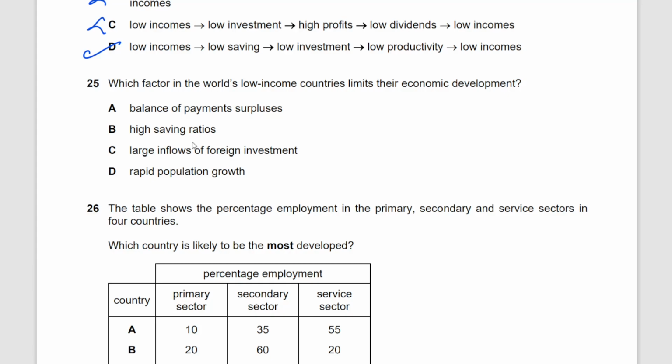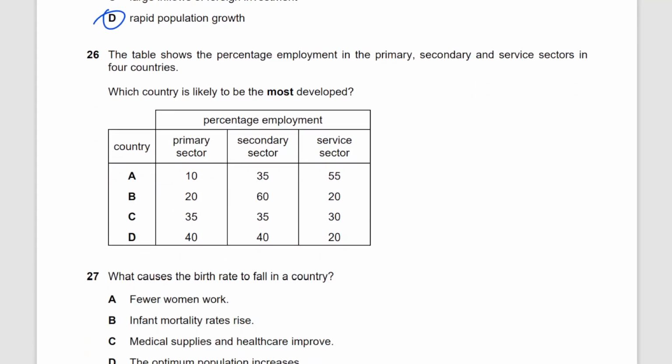There are no high saving ratios in low-income countries. Large inflows of foreign investment. This is also not true. Rapid population growth, this option makes sense. In most poor countries, there's very high population growth, and it's difficult to sustain the entire population at the current national output.